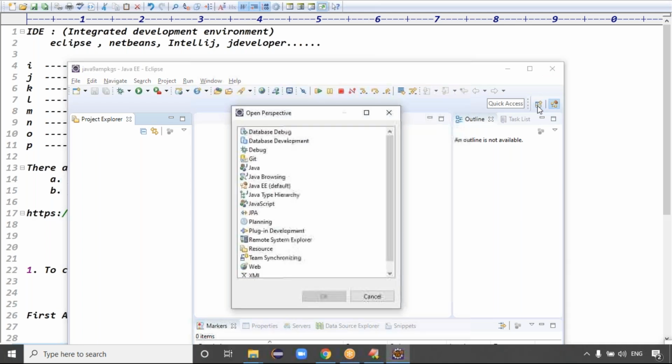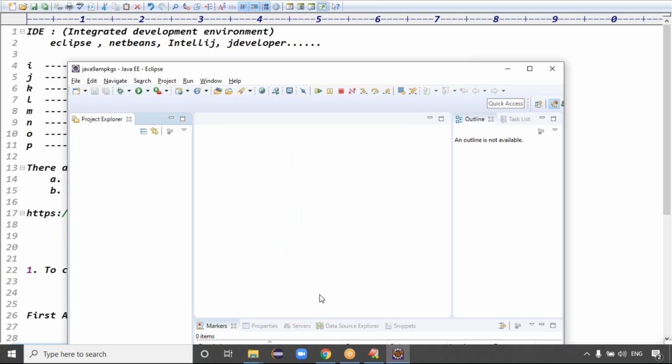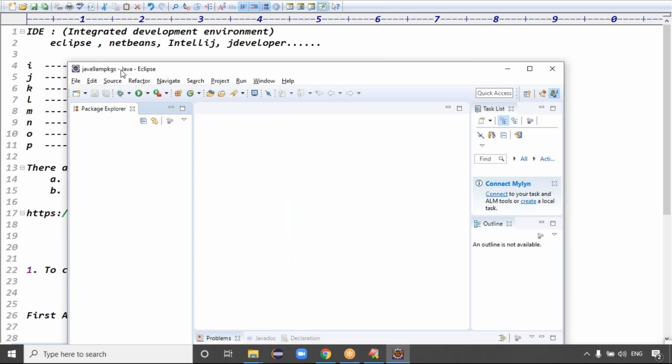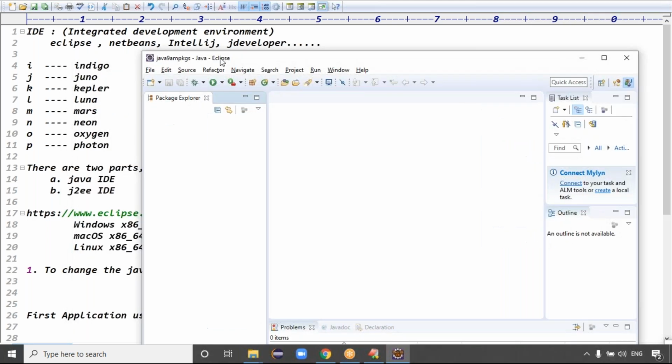Once you open this plus symbol, see guys, by default JEE mode is installed in my system, but I want the Java Eclipse IDE. Just click on Java, guys. Once you click on Java, click on OK. At the top you can see the observation here. Java changed, right? Guys, yes or no? Java changed or not? Exactly, guys.